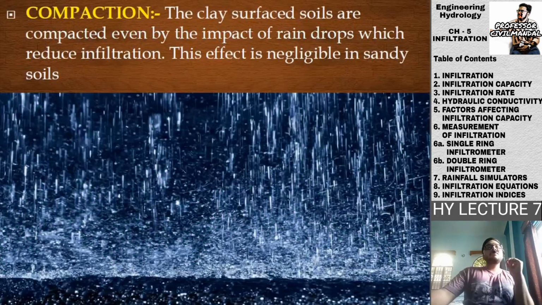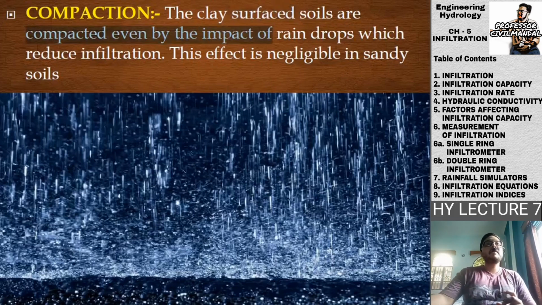Next is the compaction. Compaction is when we put a roller over the ground to compact the soil, or use a hammer or rammer to ram that particular soil so as to make it hard. Okay, so the clay surface soils are compacted even by the impact of raindrops, which reduces infiltration. This effect is negligible in sandy soil. So what happens? Clay has a greater compaction.